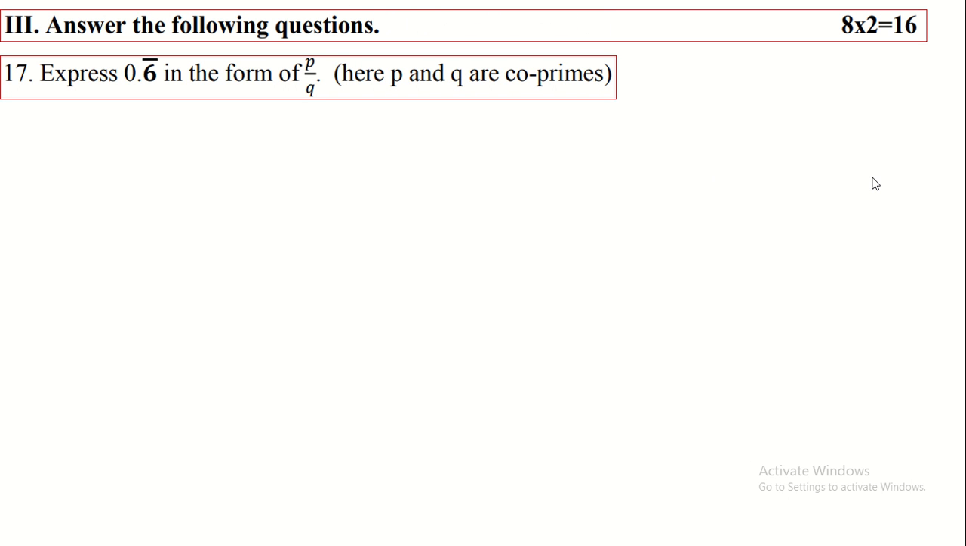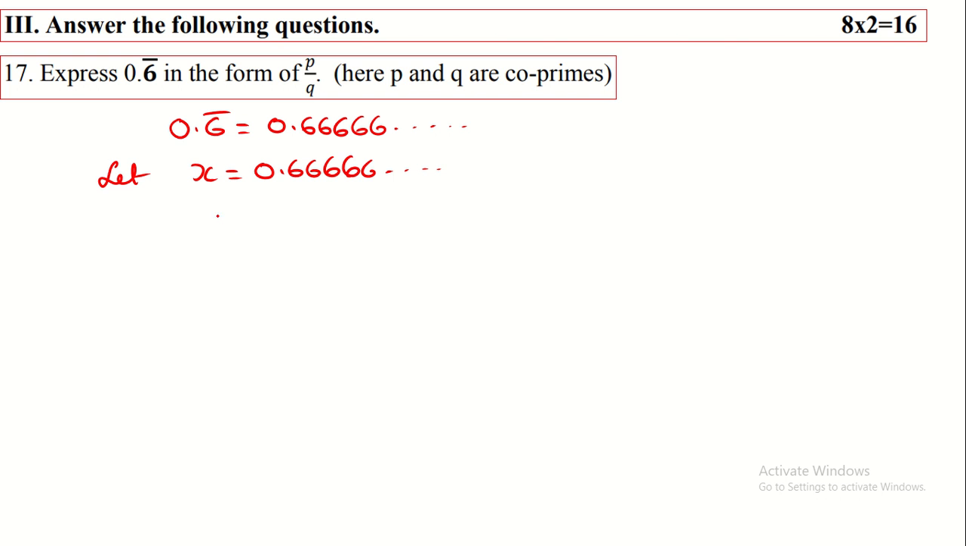So here I take the 2 marks question. Express 0.6 bar in the form of p by q. Here 0.6 bar means this can be written as 0.66666 and so on. So you have to put 0.666 as x, that is x is equal to 0.66666 and so on.